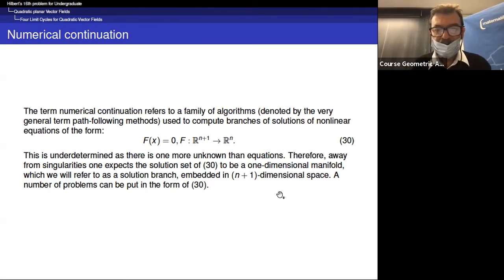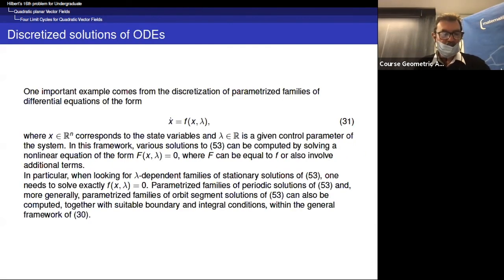A number of problems can be put in the form of 13. One important example comes from the discretization of parameterized families of differential equations of the form x dot is f of x, lambda. x is in R^n, it corresponds to the state variables, and lambda is a given control parameter of the system.